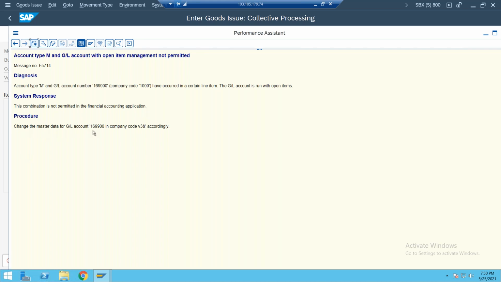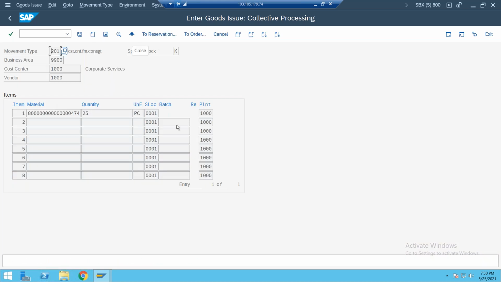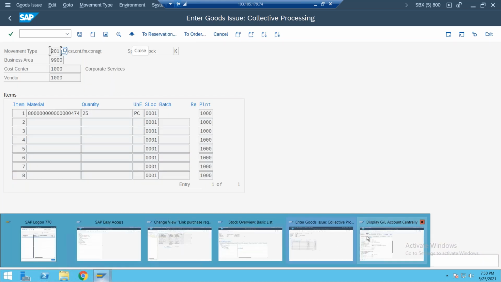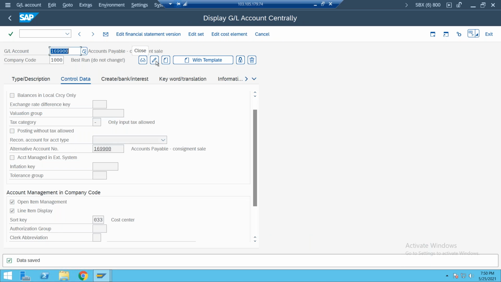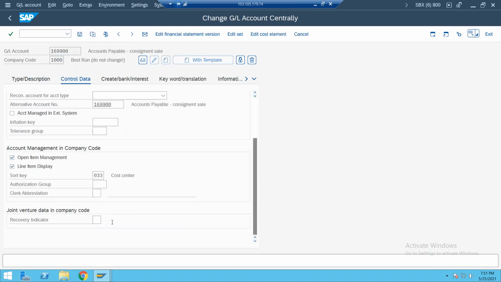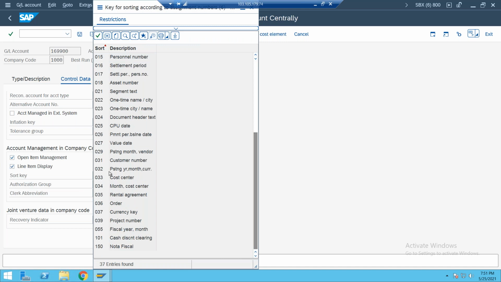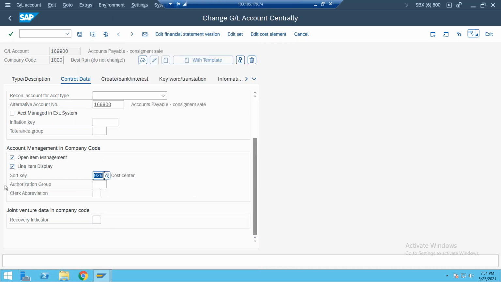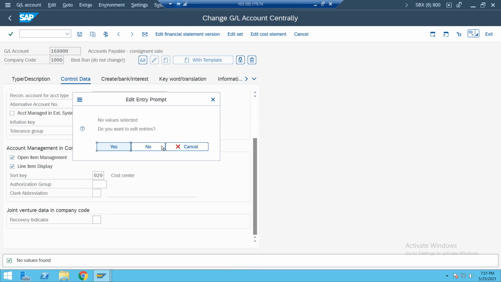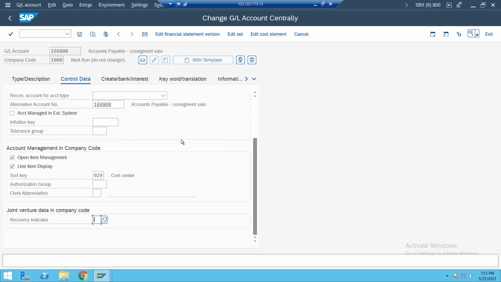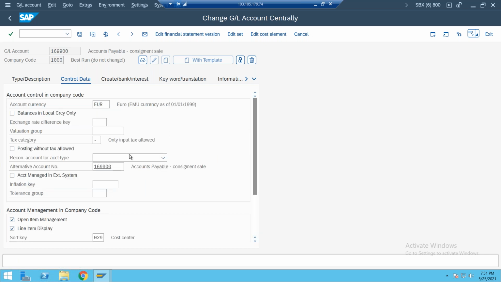Change the master data for the GL account in company code V3 accordingly. Where did we observe V3? Now make it 0 to 9. Anywhere did you observe V3 here? Because there is no FA here. V3.